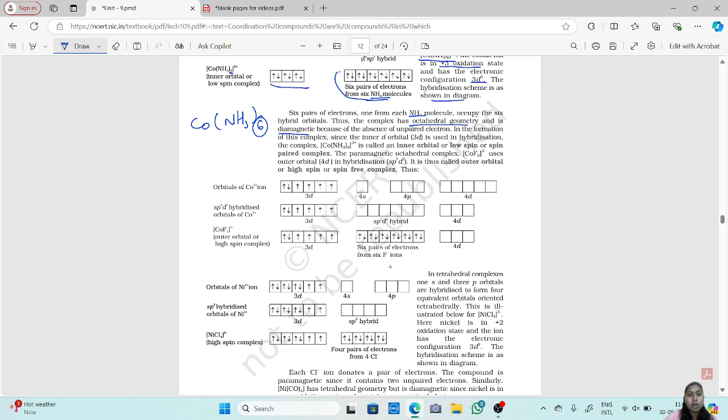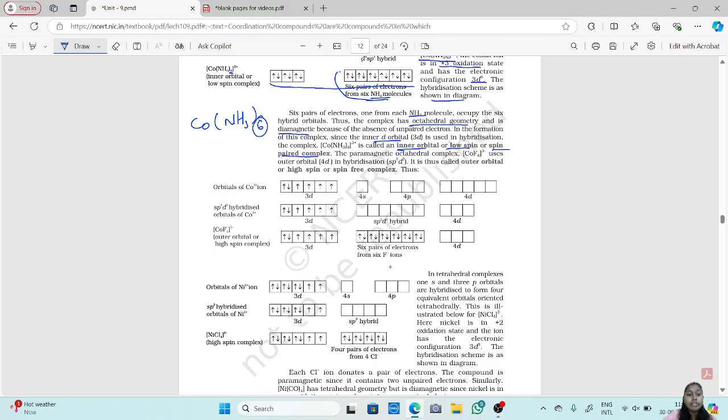Now here you can see all the electrons are paired. So since there is absence of unpaired electrons, it is diamagnetic. Then, in the formation of this complex, since the inner 3d orbital is used in hybridization, the complex Co(NH3)6 3+ is an inner orbital or low spin or spin paired complex.